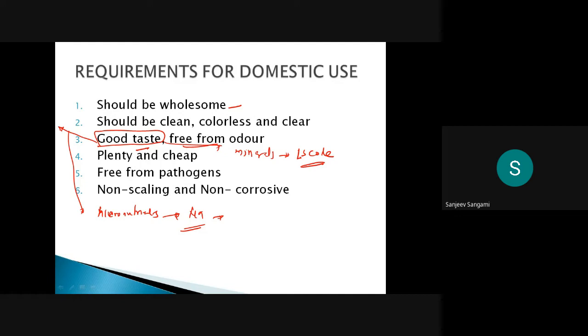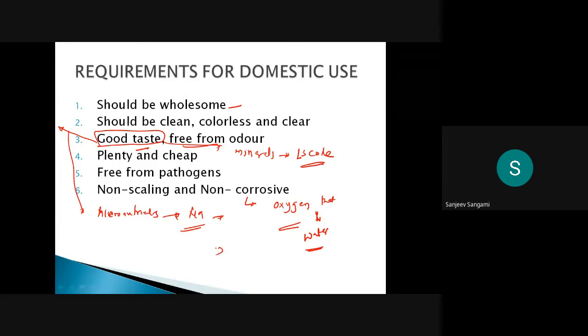Most of the time, when I say non-corrosive, whenever corrosion is going to happen, we always have to talk about the oxygen. Oxygen should be present in water. Then how much oxygen should be there?